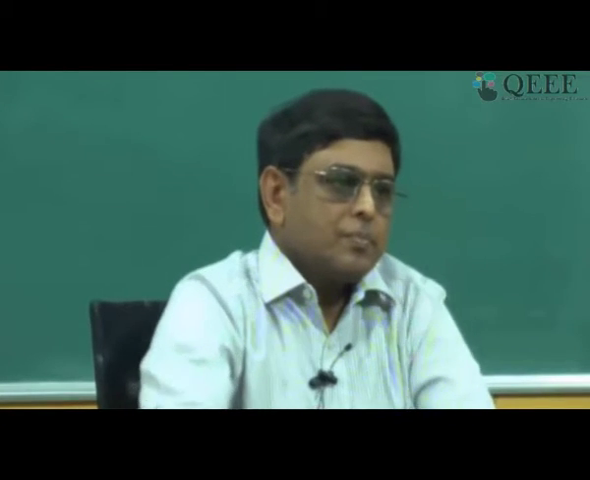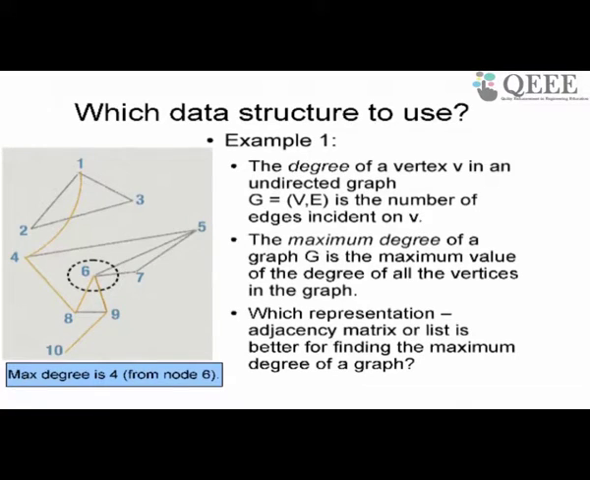The first example is about the degree of a vertex of a graph. The degree of a vertex is defined as the number of edges incident on that vertex. For example, the degree of 1 is 3 because there are 3 edges. The degree of 3 is 2 because there are 2 edges. The degree of 5 is 3, and so on. The maximum degree of a graph is the maximum value of the degree of the nodes of the graph. In this case it's very easy; visually you can see that node 6 has the maximum degree because it has 4 edges. All the other nodes seem to have only 3 edges. So 6 is the one which has maximum degree, and the maximum degree value for this graph is 4.